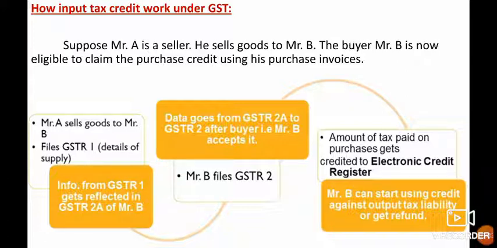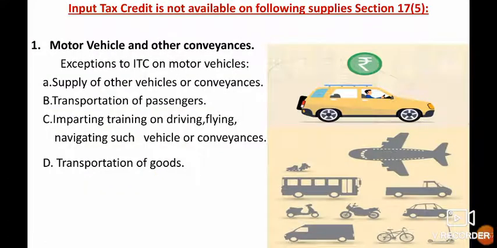Mr. B files GSTR 2. Data goes from GSTR 2A to GSTR 2 after the buyer, that is Mr. B, accepts it. The amount of tax paid on purchases gets credited to the electronic credit register. After that, Mr. B can start using credit against output tax liability or get a refund.